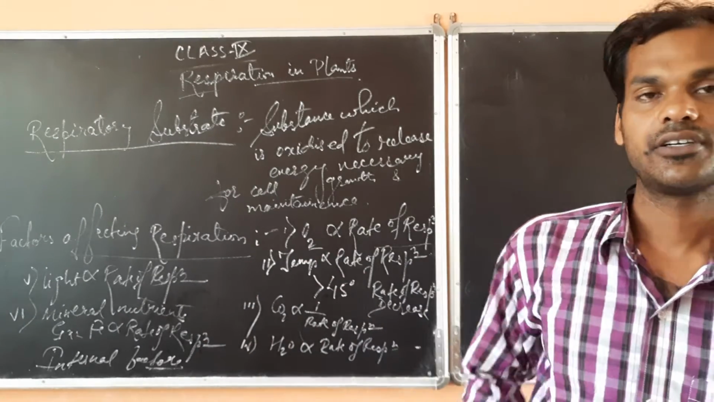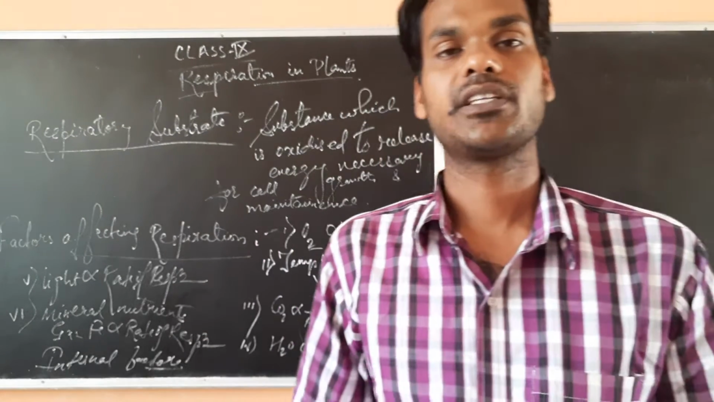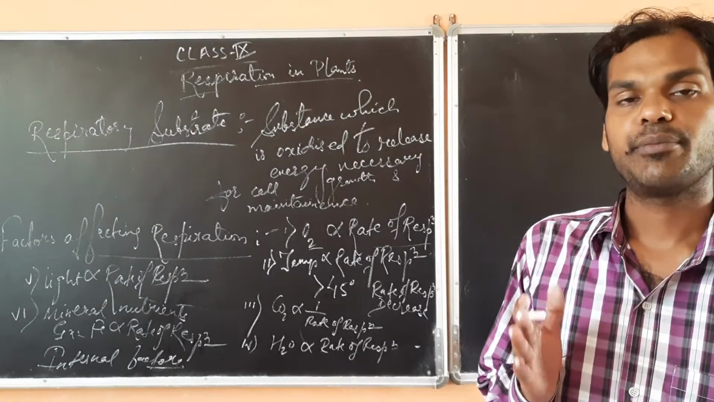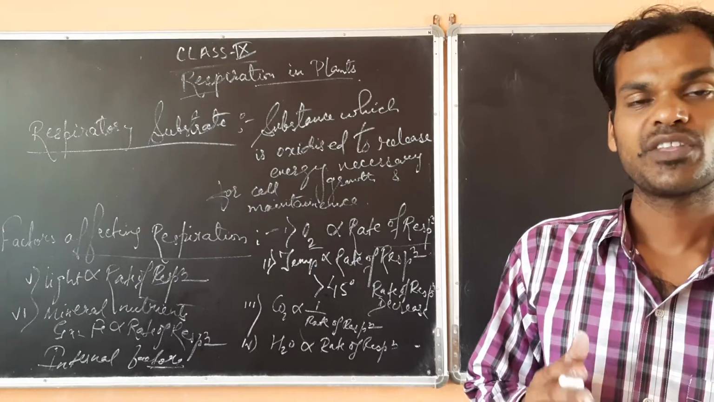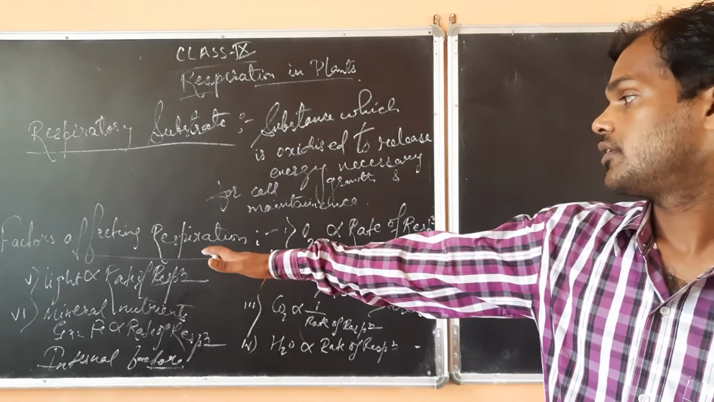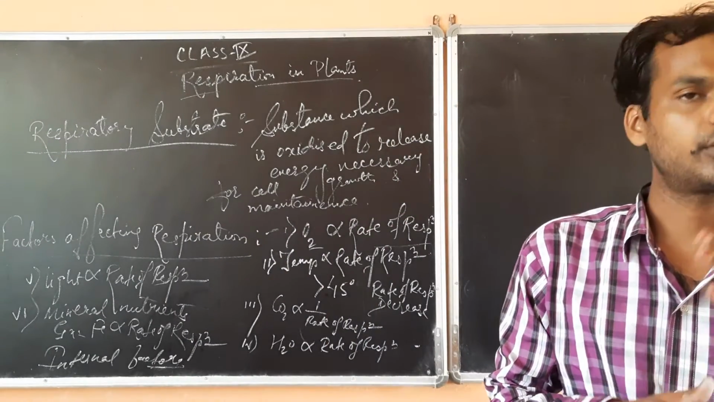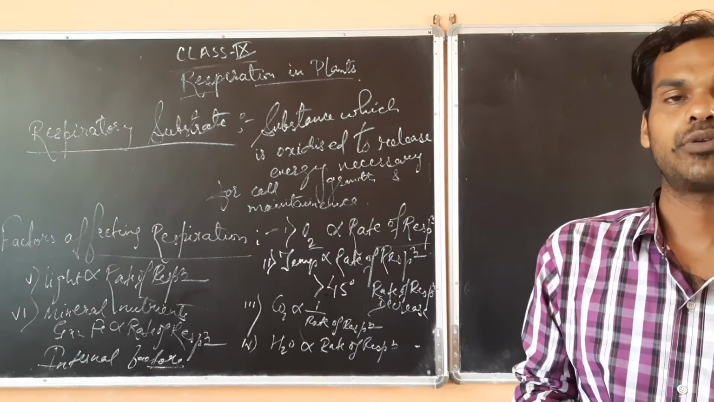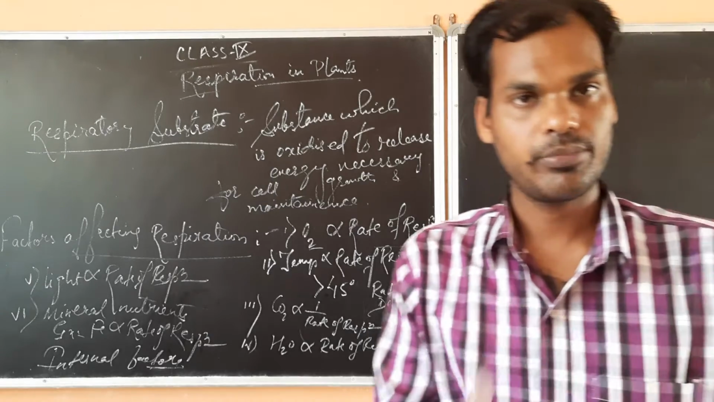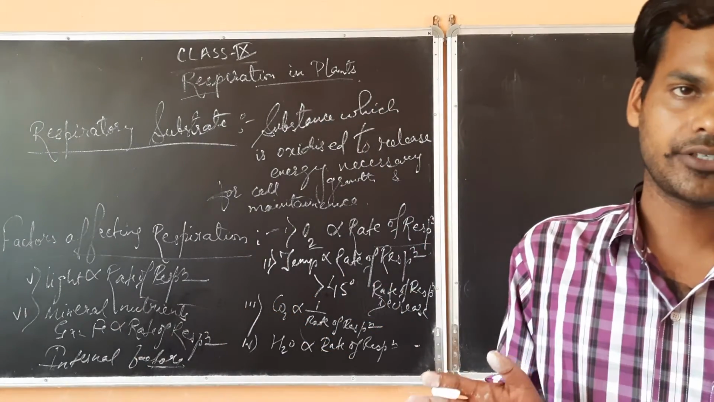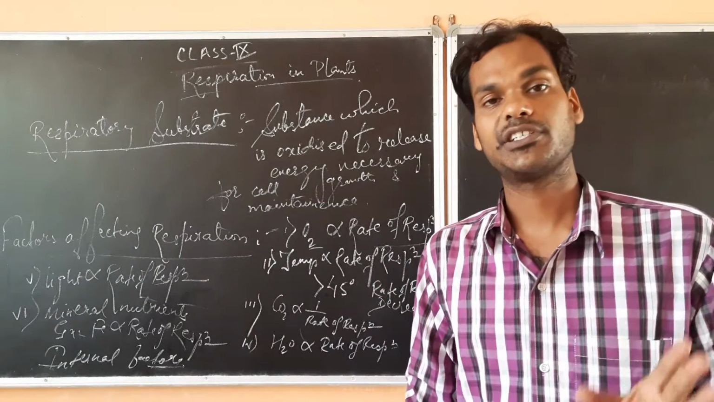Next we have light. Presence of light or sunlight increases the rate of respiration. What is happening in that process? Here we are talking about plants. If light is more, more starch will be produced, and when more starch is produced, the respiration process will be more. Once starch is produced, only then will there be breakdown of starch. So the presence of light increases the rate of respiration.